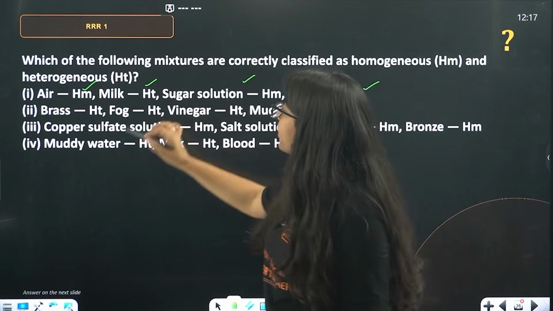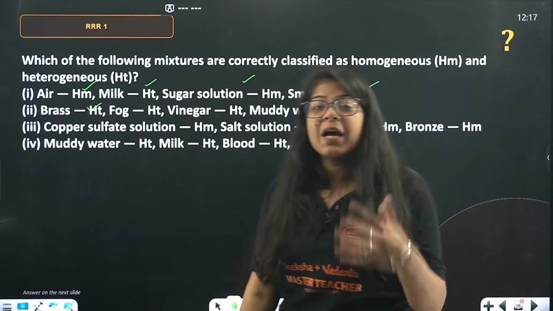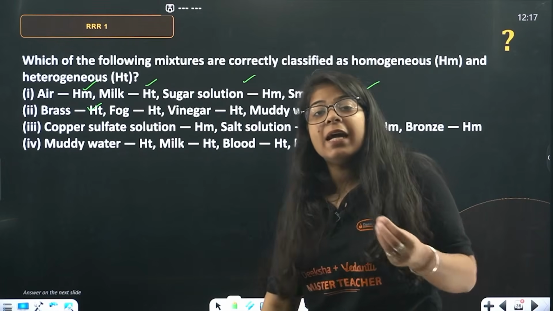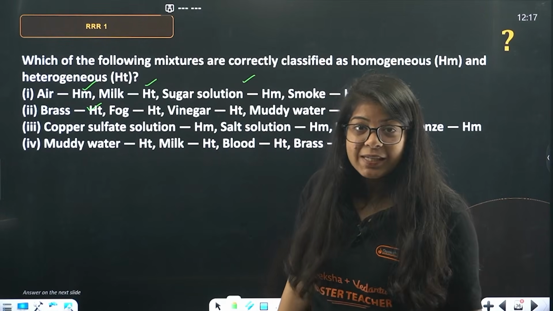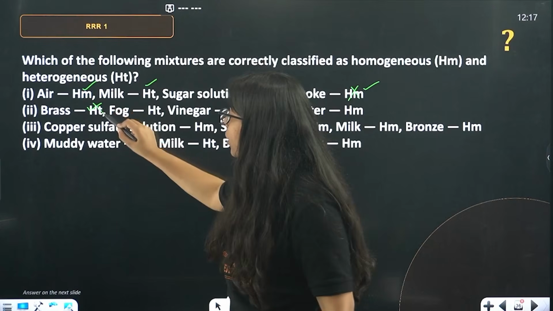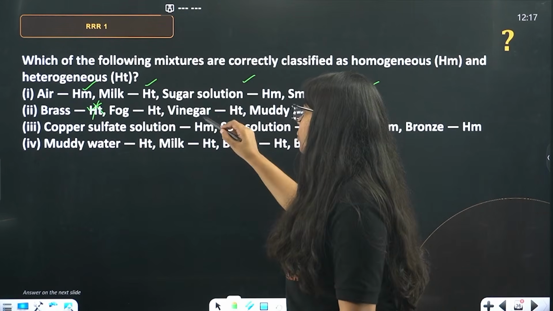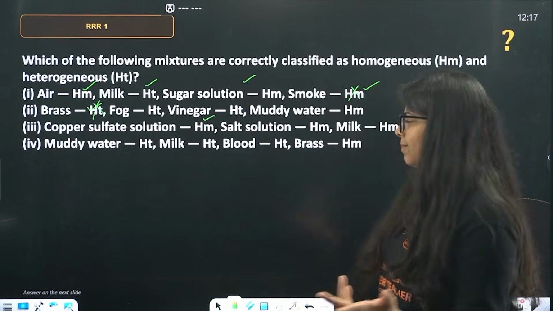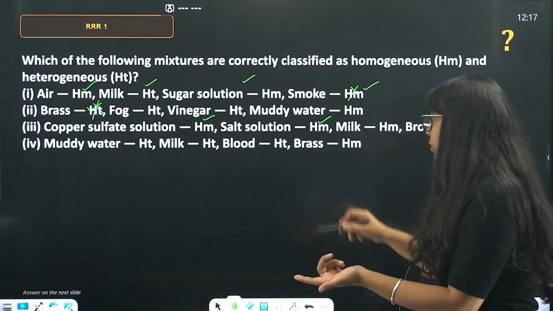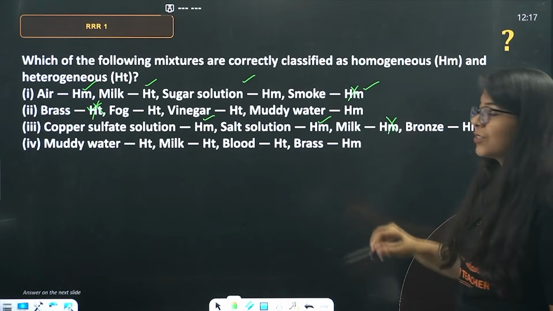Then brass is heterogeneous, but brass is an alloy. An alloy is homogeneous. So this is already wrong, so the whole B part is gone. Copper sulfate solution, homogeneous or not? Let's see. Salt solution, homogeneous. Milk, milk is not homogeneous.